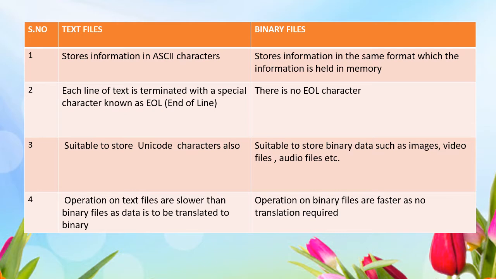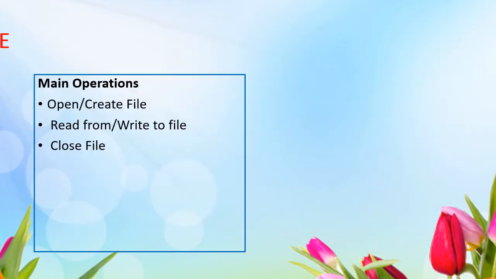But in binary files, there are no EOL characters, and they support Unicode characters, and binary files support image, audio, video. In a text file, we have to convert the text into binary format, so translation is required, so it consumes more time than binary files, because binary files need no conversion as they are stored as zeros and ones.